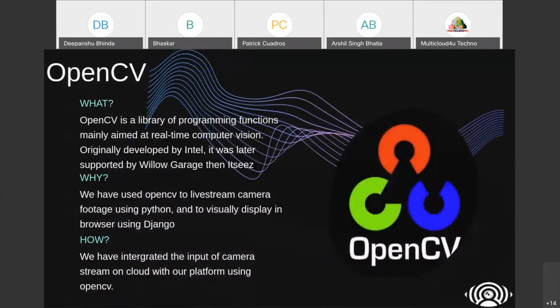So OpenCV, as most of you are familiar. OpenCV is basically the image processing and computer vision library.